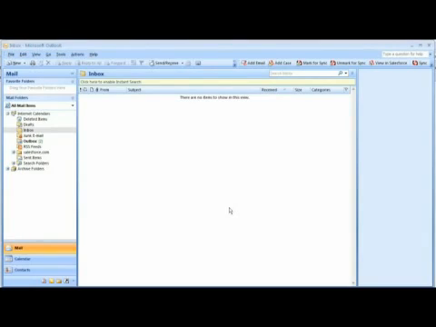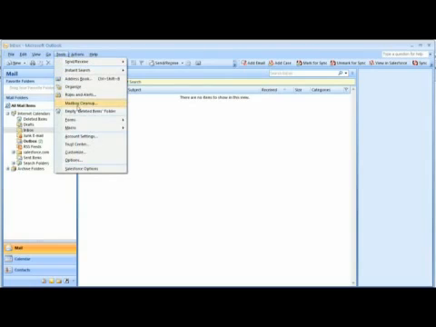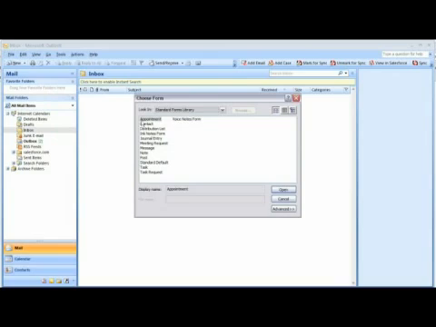Now to use the template we just created, go to Tools, scroll down to Forms, then scroll over and click on Choose Form. From the Look In drop-down menu, click on the down arrow, and scroll down and select User Templates in File System.